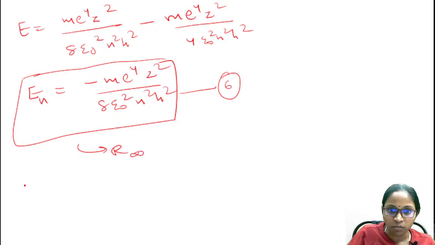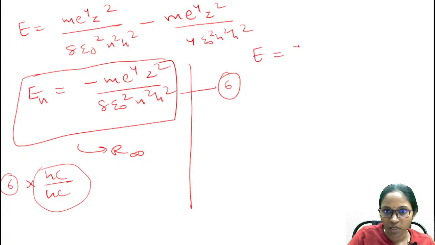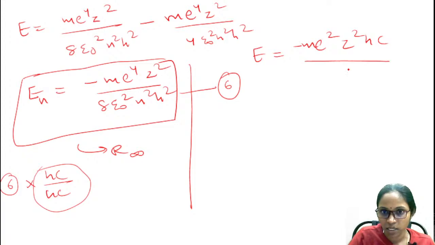I am just multiplying and dividing equation number 6 with hc. So this energy is equal to minus m e power 4 z square hc by 8 epsilon naught square n square h cube c.